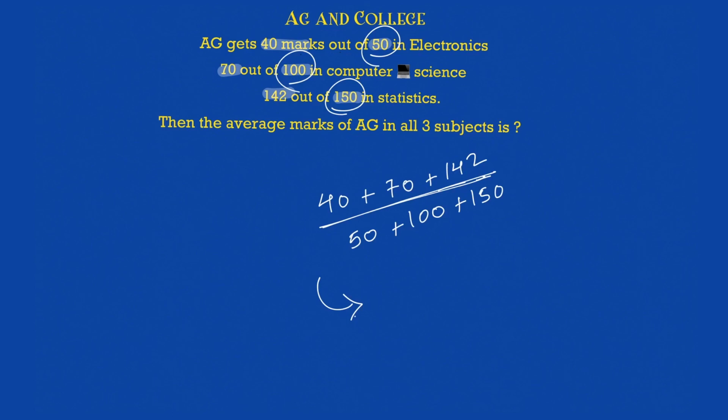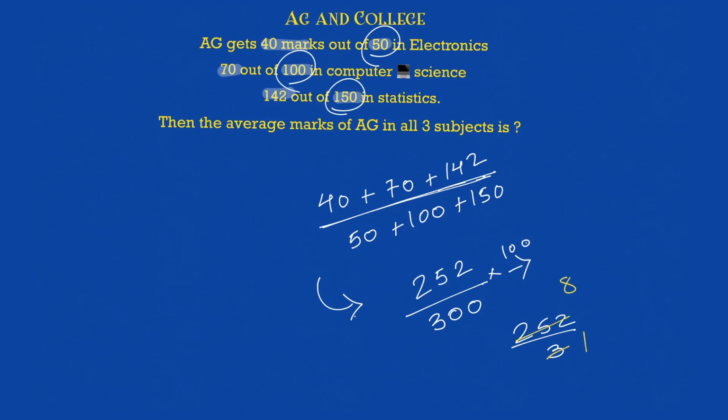So let's just add this. This becomes what? 40 plus 70 plus this is 142. So answer comes out to be what? 252 is this, divided by what? This is 200, 300, right? Now all that you have to check is 252 is what percent of 300. So one of the ways it will be easier to find it out is, yes, into 100, just do into 100. Okay, because then it will be easy. 252 divided by 3, just find this out and we will reach to your answer. So 3 1s are 3, 3 8s are 24, 3 4s are 12. That's it. 84% will be your answer to this question.